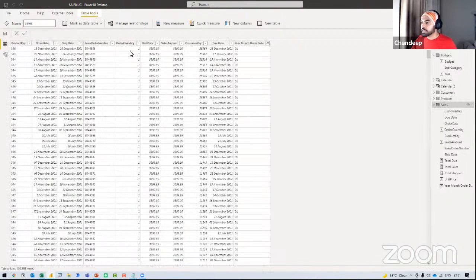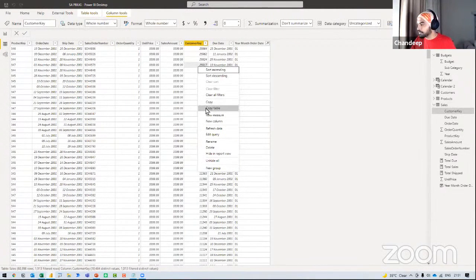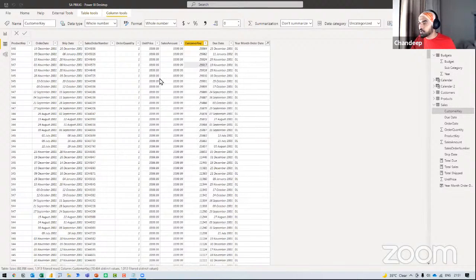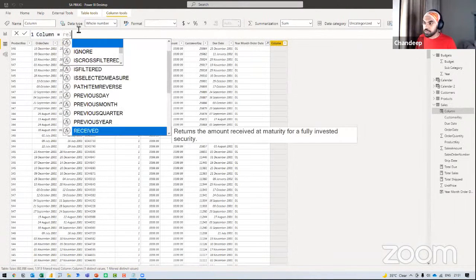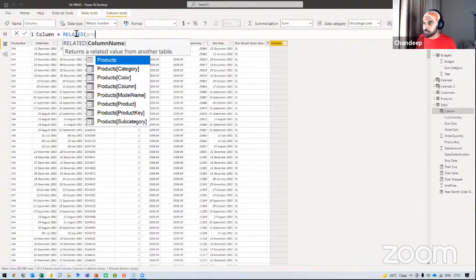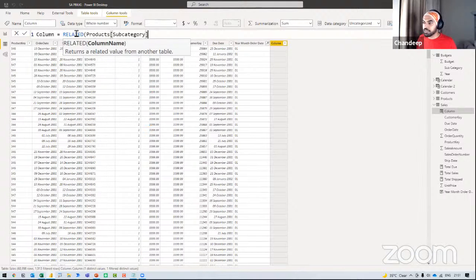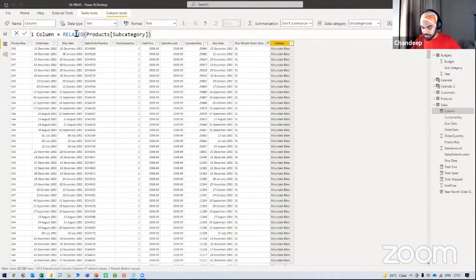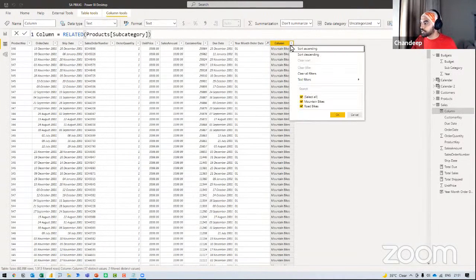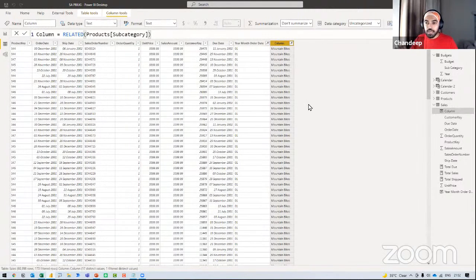So I'm just going to come to the sales. We don't really have the mountain bikes filter, so I can just do a quick VLOOKUP and I can get that column here just to help you understand. So a new column, and I'm just going to write a quick VLOOKUP, which is nothing but related. Go over to my products table and fetch the name of the subcategory just to apply the filters. Close that, commit to the formula, press enter. And I have the mountain bikes right here, which I can definitely apply a filter to. Take a look at that. Now I'm looking at